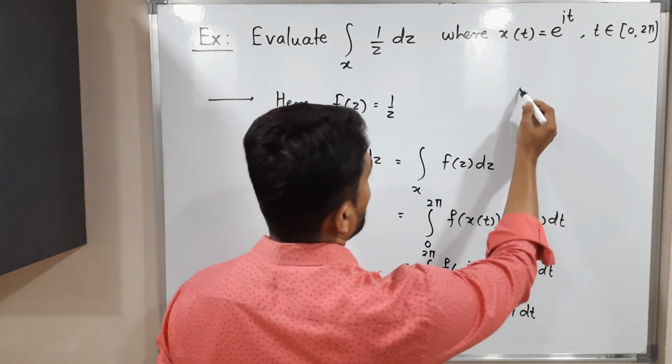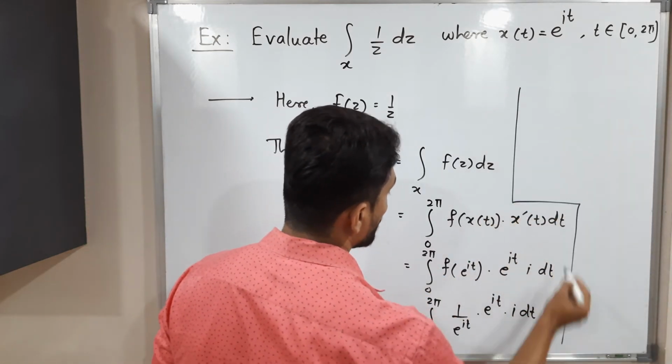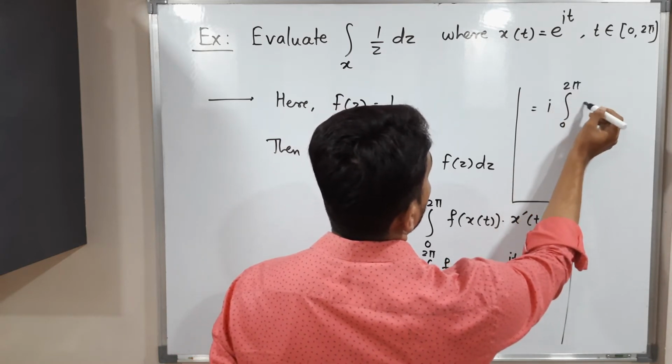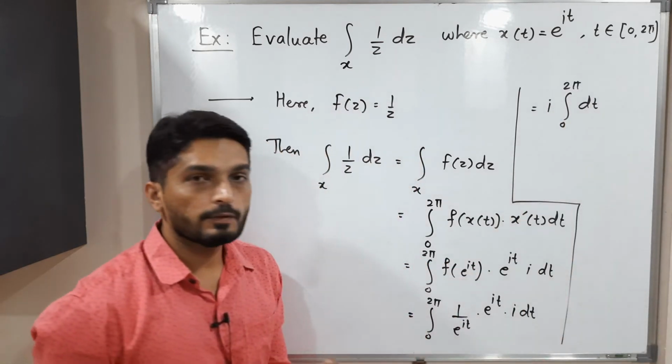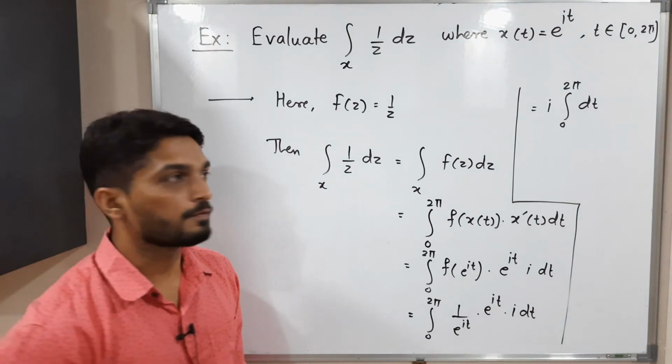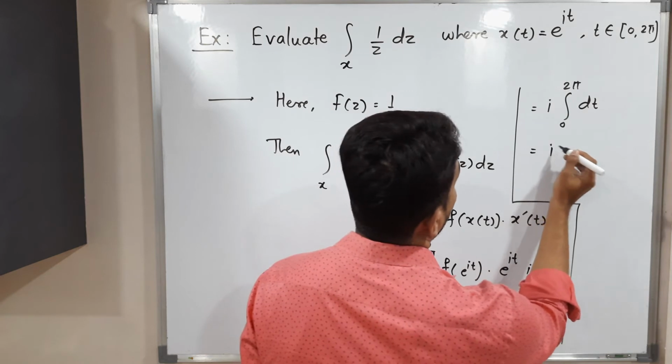So let me write it here. We have some space, let us use it. So this is equal to, I will come outside, integration 0 to 2 pi dt. So this is our regular real integral. Okay, so what is the integration of dt? T obviously.